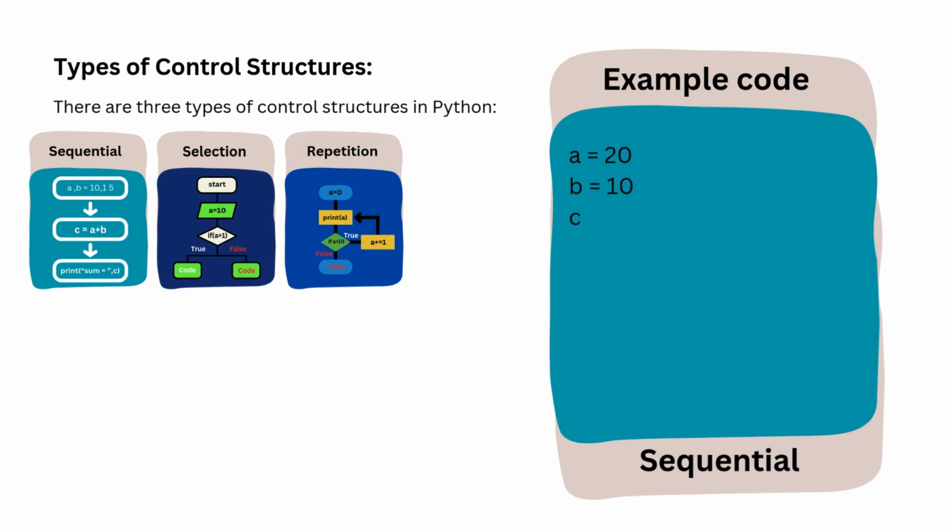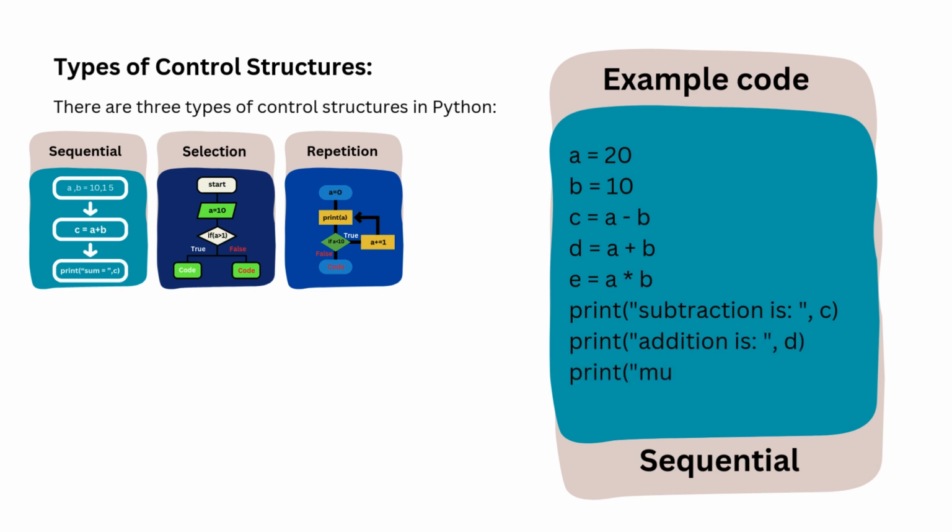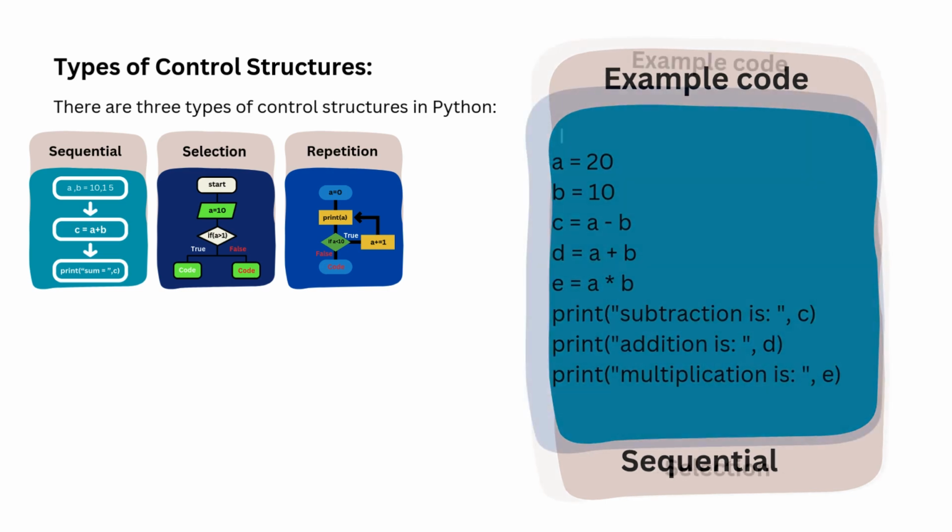Example code for sequential. Python program to show how a sequential control structure works. We will initialize some variables. Then operations will be done. And, at last, results will be printed. Execution flow will be the same as the code is written, and there is no hidden flow.